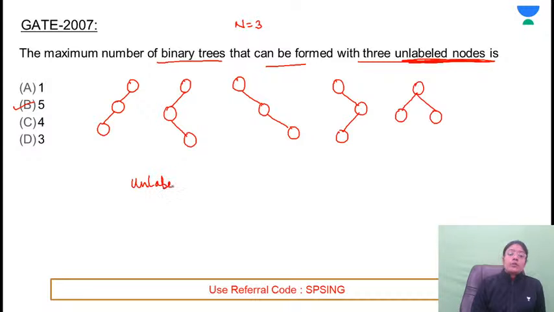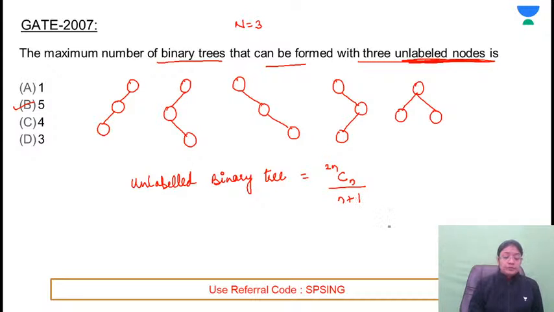So the formula for the number of unlabeled binary trees is the same as that of binary search trees. Number of binary search trees, 2n C n by n plus 1. So n is 3, so this comes out to be 6C3 divided by 3 plus 1. 6 factorial upon 3 factorial into 4.